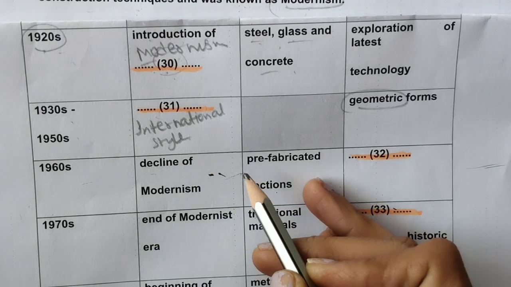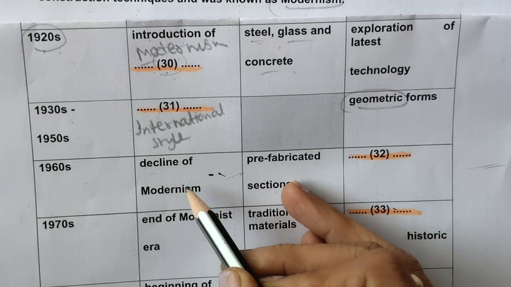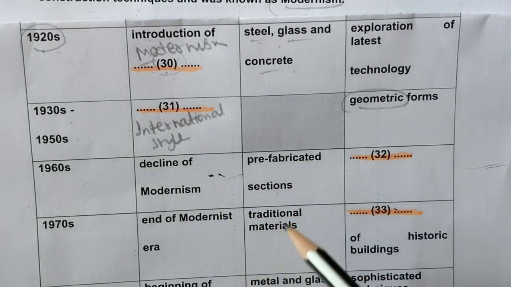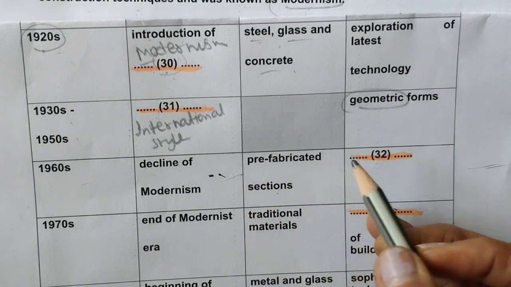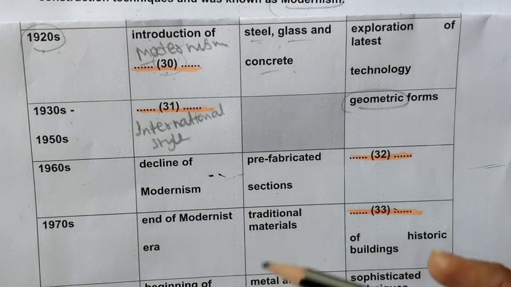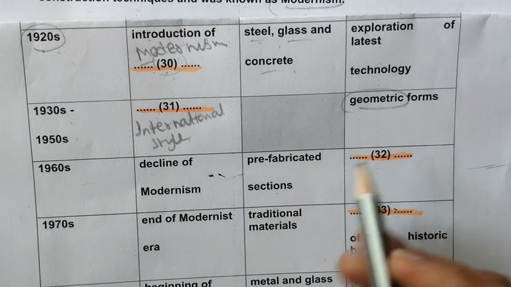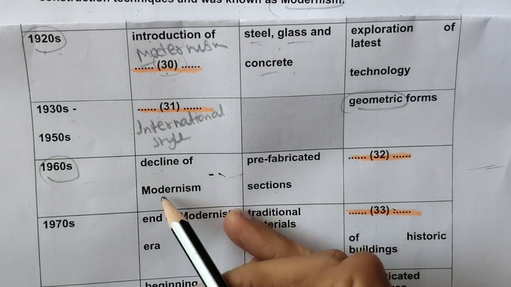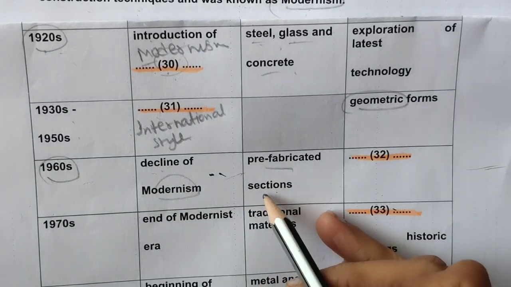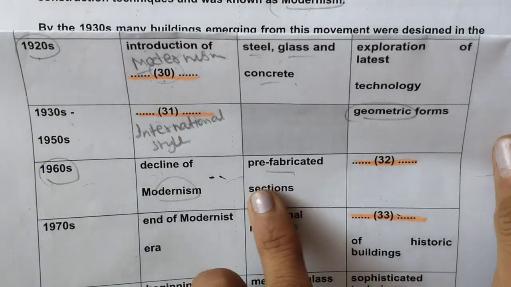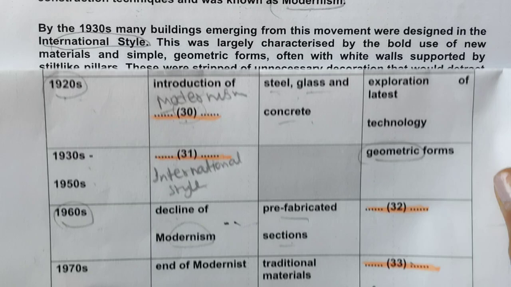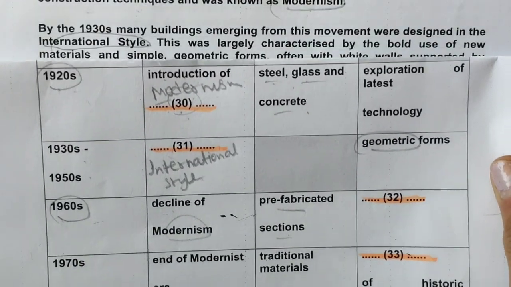Only follow the keywords. I agree that every time you will not get a table, but every time we can get fill in the blanks, true, false. Many things are there. List of headings, which paragraph contains the following information. All we can get from keywords. 1960s, decline of modernism, prefabricated sections. Okay, what is this characteristic? Okay, 1960s for question 32.